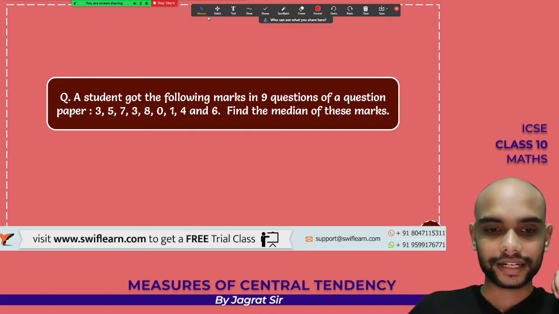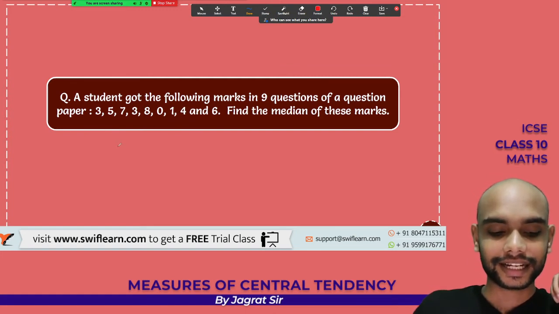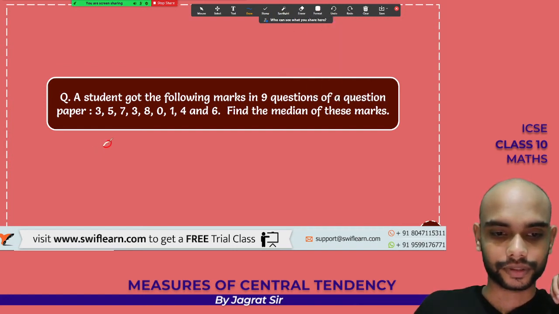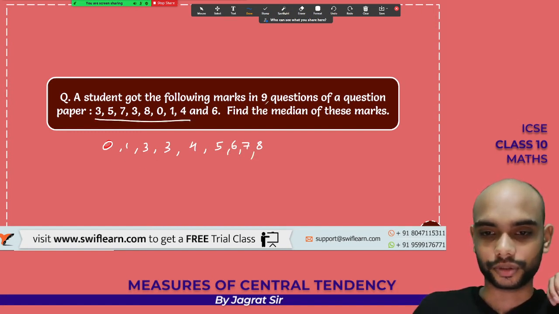Okay, so 9 numbers are given and we find the median of this. किसको बताइए how to find the median? पहला स्टेप क्या होता है सर? काउंट करो? नहीं, पहला स्टेप होता है असेंडिंग ऑर्डर में अरेंज करो. So let's arrange it in ascending order: 0 1 3 3 4 5 6 7 8. Okay, these are the same digits that are here. No need to count, you have 9 here, so n is equal to 9, that is odd.